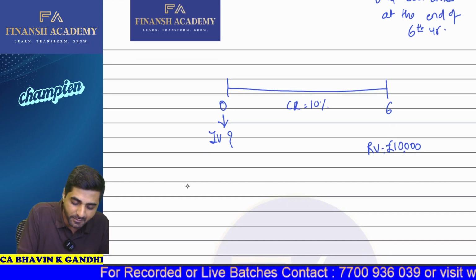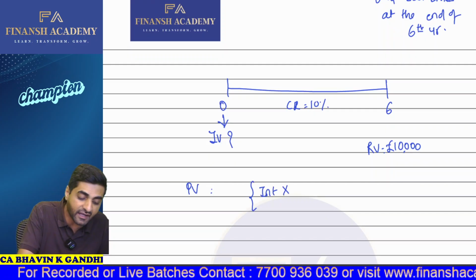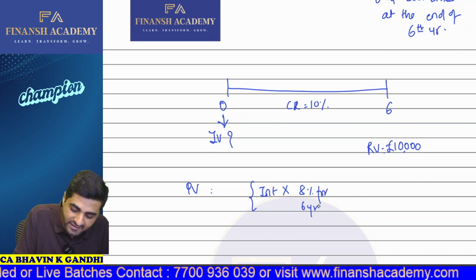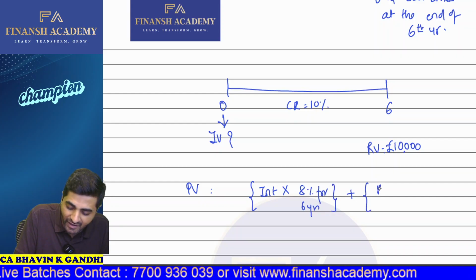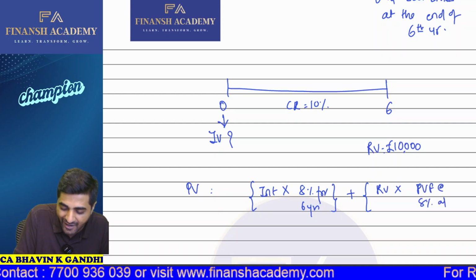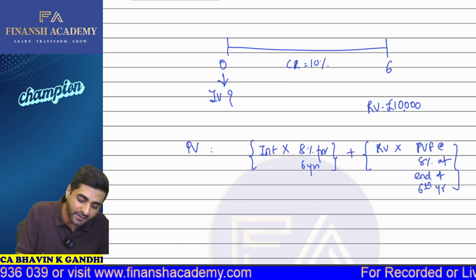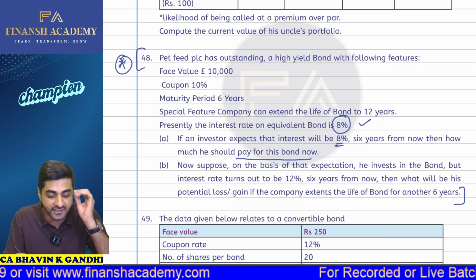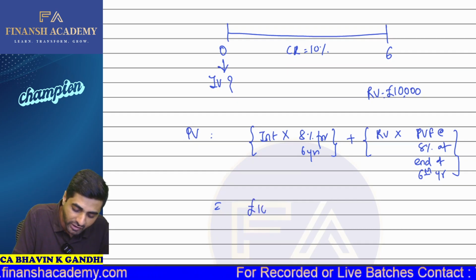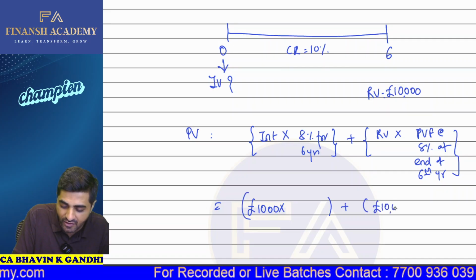Okay, so what will be the present value of the bond? So present value of the bond will be nothing but interest into PVAF, which is at the rate of 8% for how many number of years? For 6 years. And whatever is the redemption value, I will multiply that by the PV factor at the rate of 8% at the end of 6th year. Okay, now what is my interest element? So as you all can just check, it is 10,000 pounds and the coupon rate is 10%. So it is now going to be pound 1,000. Okay, and your redemption value continues to be now 10,000 pounds.